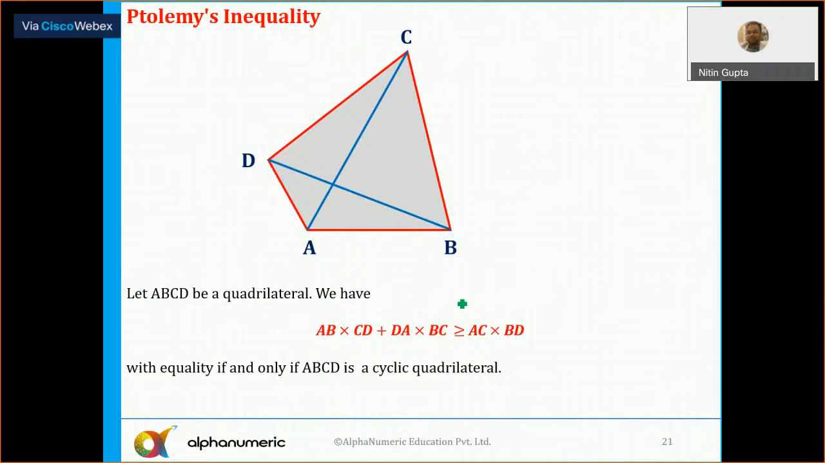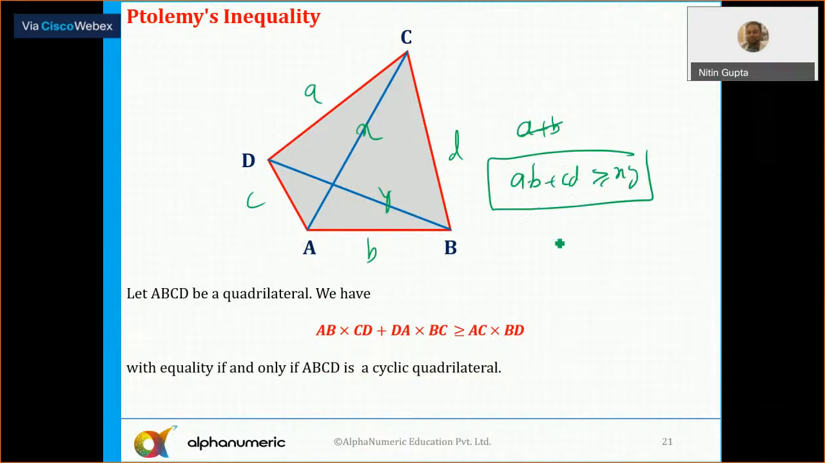Ptolemy's inequality: the sum of the products of opposite sides is always greater than or equal to the product of the diagonals. So if I say the sides are A, B, C, and D, and the diagonals are X and Y, then the sum of the products of opposite sides, AB plus CD, is always greater than or equal to XY. And for a cyclic quadrilateral, they are exactly equal.